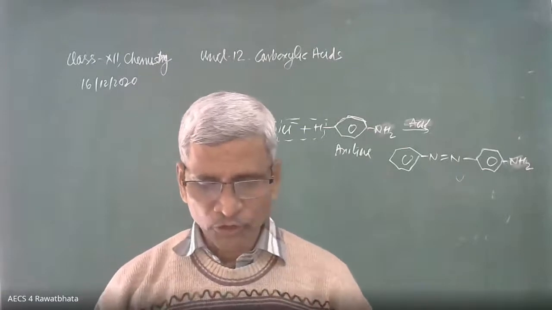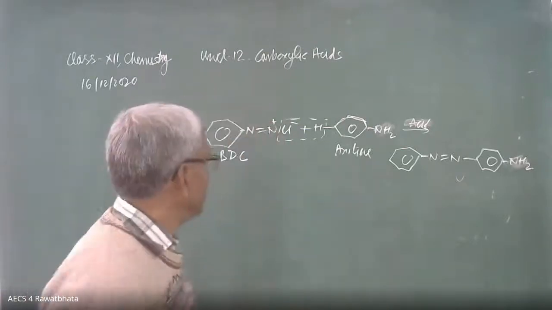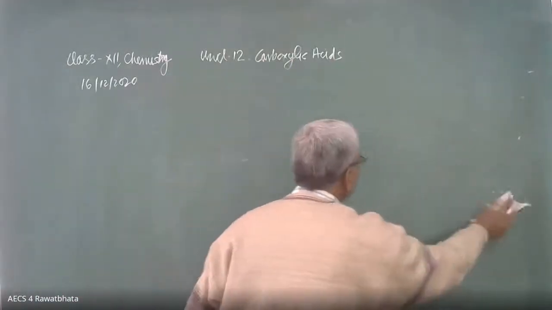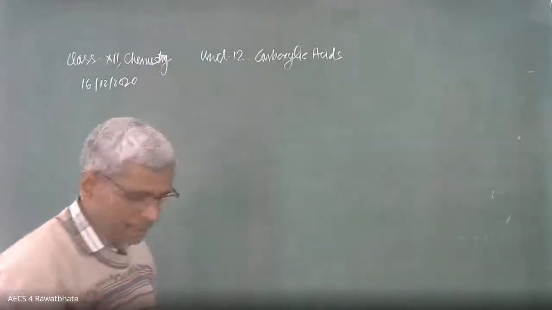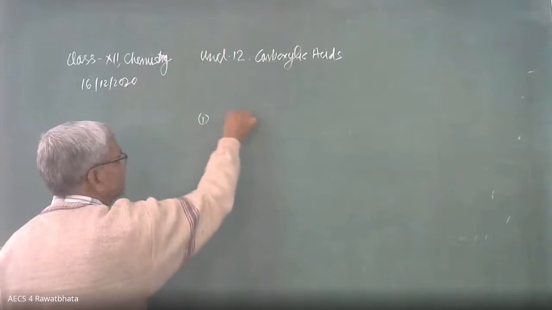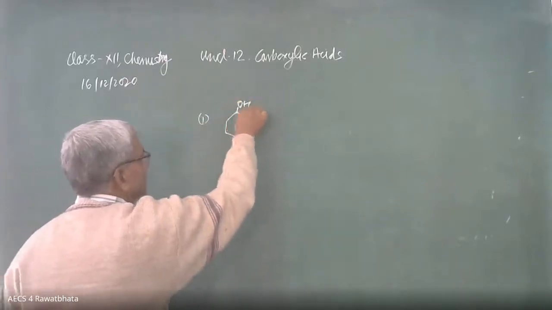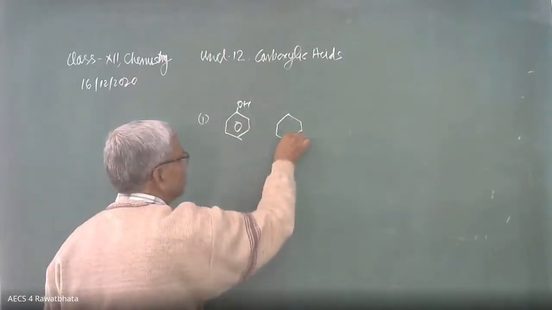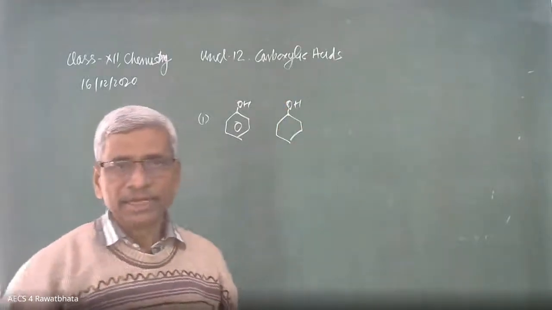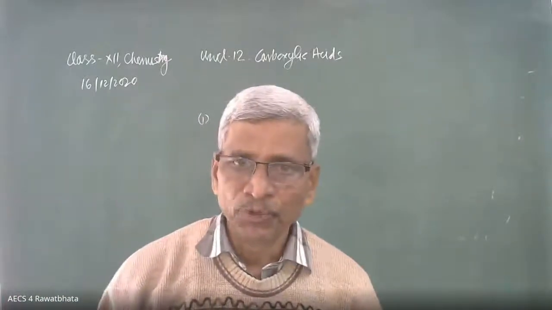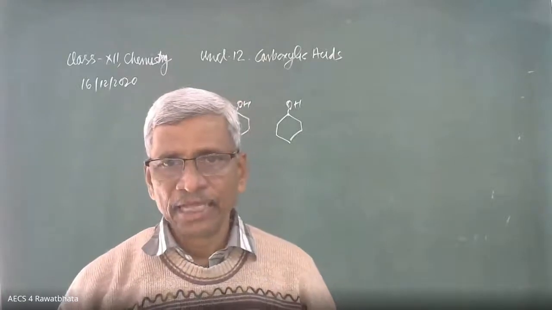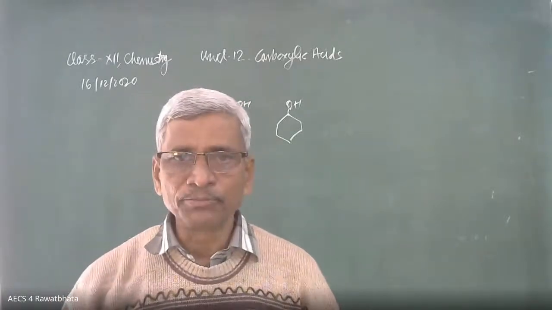Question number 4. How to distinguish the following pairs of compounds? While distinguishing pairs of compounds, if any doubt, draw the structures of the compounds. We will get some ideas. The first pair is phenol and cyclohexanol, an alcoholic compound. For phenol, the best identification test is the bromine water test. And there is also the ferric chloride test, FeCl3 test.